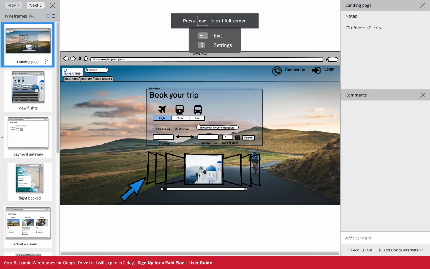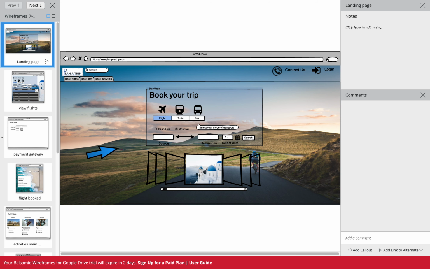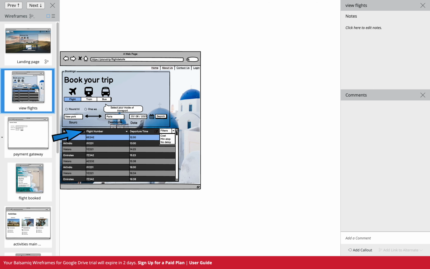So this is the landing page. You can see I've tried to make sure that the navigation is as seamless as possible. The option to book different means of transport is still there. You can enter your source and destination, you can go on and search for flights, but you can also book your stay and activities from this landing page as well. So let's click on search.